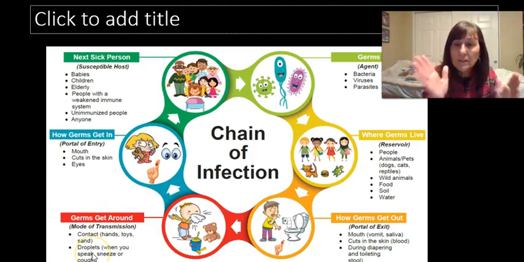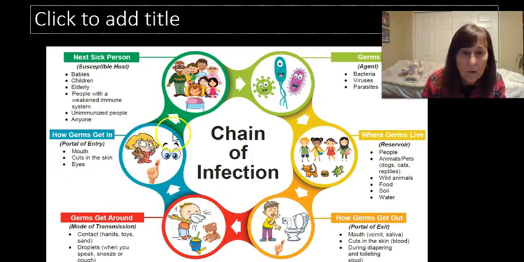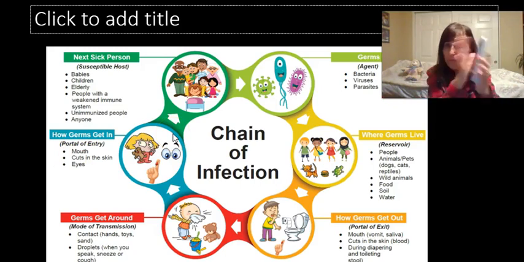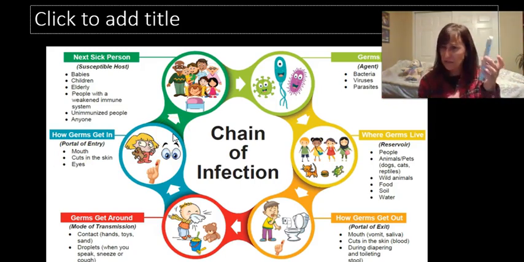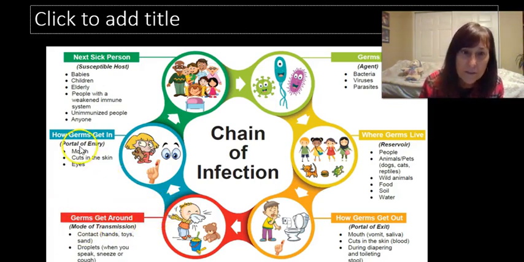But it could also be contact. I'm touching the feces with bacteria in it, or I'm touching my phone that has bacteria all over it. Okay, so that's how the germs get around, mode of transmission.